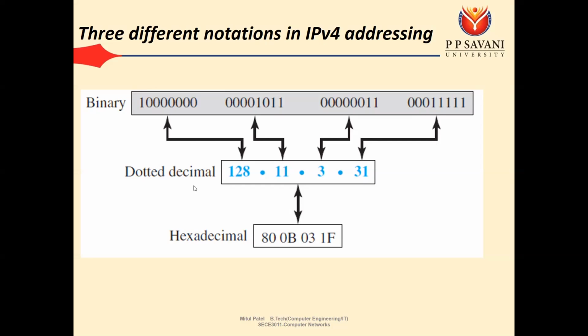So our dotted decimal notation is 128.11.3.31.